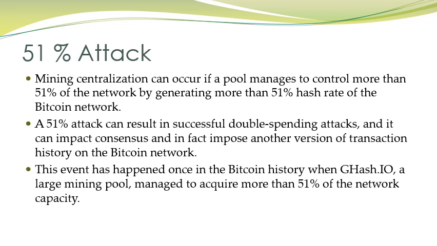Such an attack has happened once in Bitcoin history, when ghash.io, a large mining pool, managed to acquire more than 51% of the network capacity.